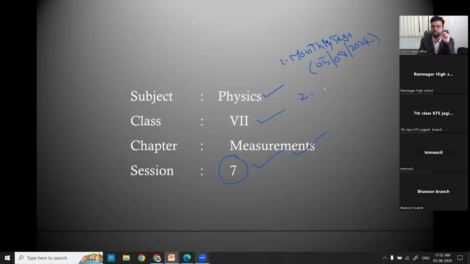Keeping preparation in view, we provided the weekend task. Just now you might have received it in the group. The weekend task has 20 MCQs from all 4 subjects: Maths 5, Physics 5, Chemistry 5, and Biology 5 questions. So in total I have given 20 questions as a task.